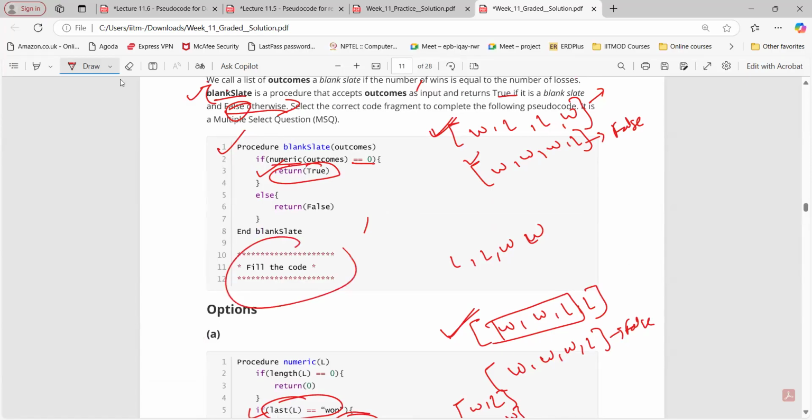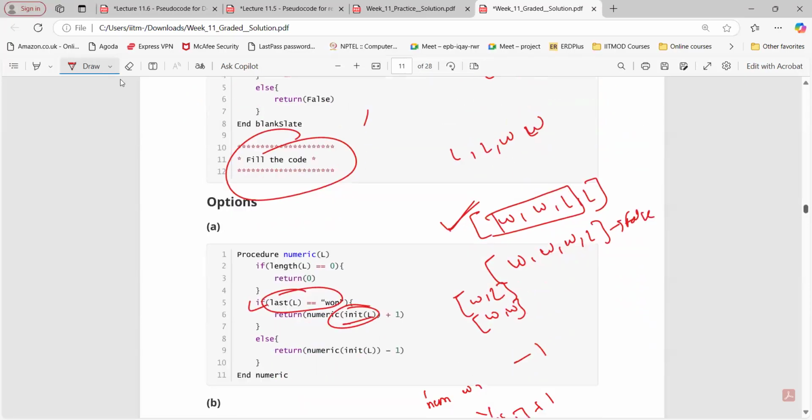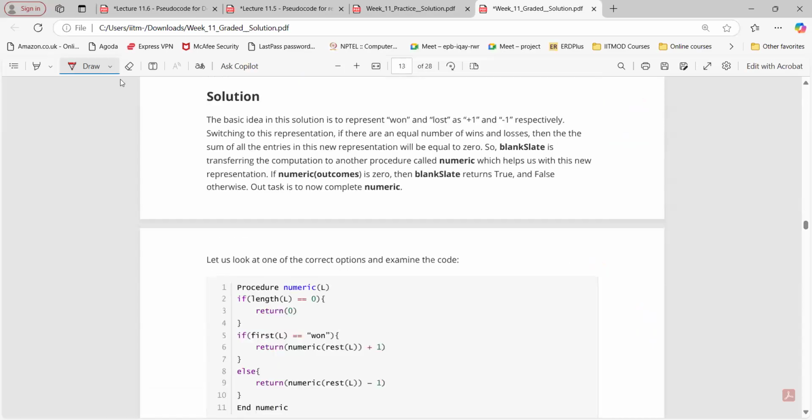So in this type of question, when you need to fill the code, try to go option wise and see whether it's satisfied or not. Okay. Any doubt in this question?